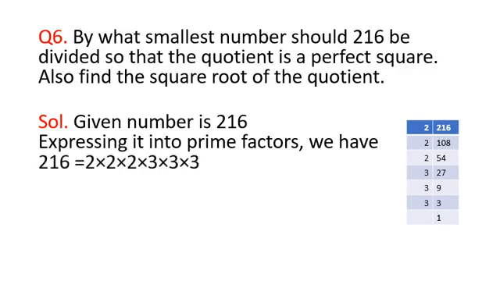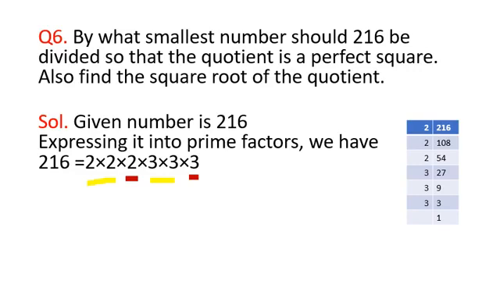If we look at the factors of 216, we will find that here 2 is left unpaired and here 3 is left unpaired. The pairs of 2 and 3 are complete.